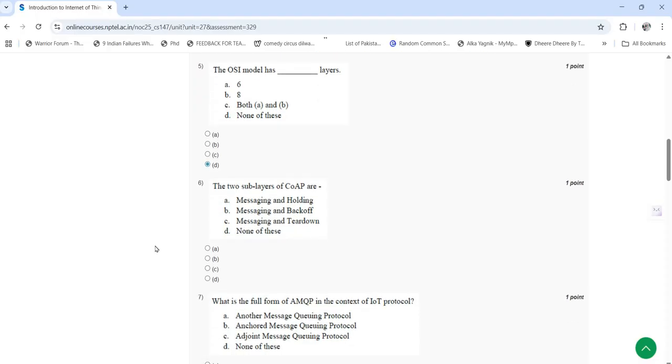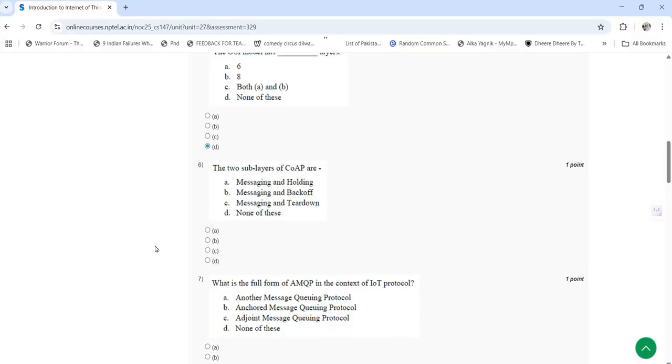Next question: the 2 sublayers of CoAP are messaging and holding. Second option is messaging and backoff. Then messaging and tear down, none of these. So the answer is D, none of these, because the 2 sublayers of CoAP are messaging and response.